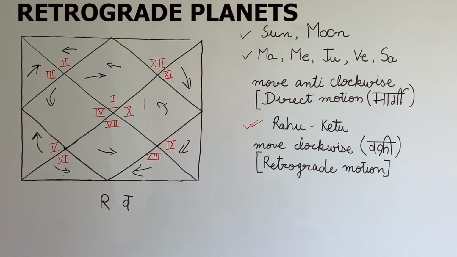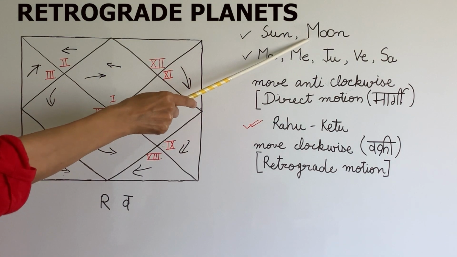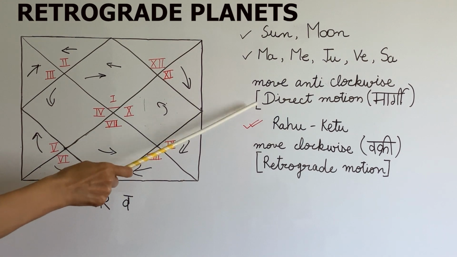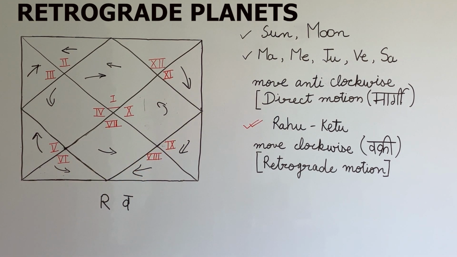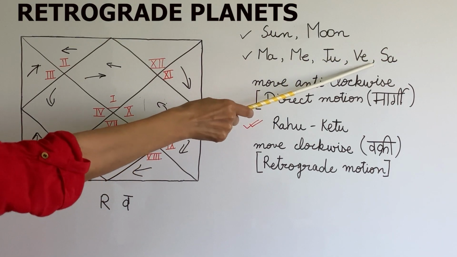It is their usual path, so no cause for concern. Now out of the 7 planets, Sun and Moon, the 2 luminaries, are always direct. They are never retrograde. Sun represents the soul and Moon represents the mind, subconsciousness. In Vedic astrology, Sun is the king and Moon is the queen among these 7 planets. They can never be retrograde. So we have to study the retrograde motion of the remaining 5 planets: Mars, Mercury, Jupiter, Venus and Saturn.